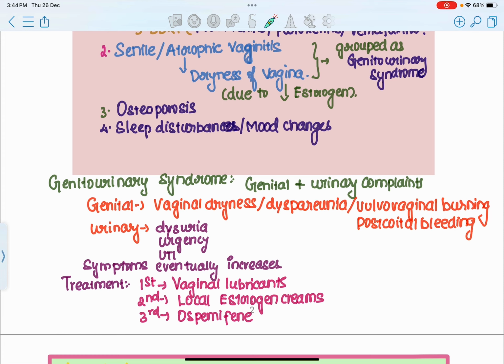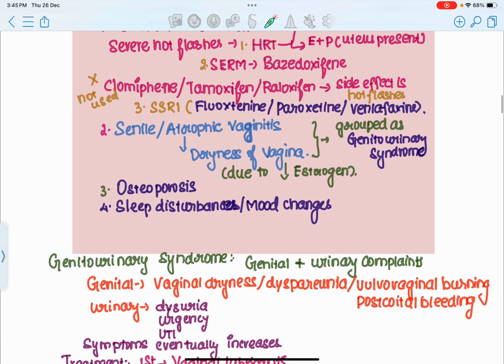So vaginal lubricants, local estrogen creams, and the third choice is ospemifene. Ospemifene can also be used in the treatment of atrophic or senile vaginitis as well. So basically, you're going to treat the dryness of the vagina with some lubricants, some local estrogen creams, and drugs such as ospemifene. Is that clear?